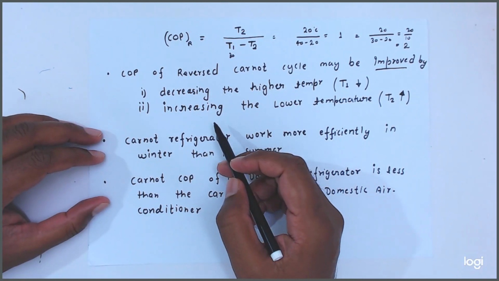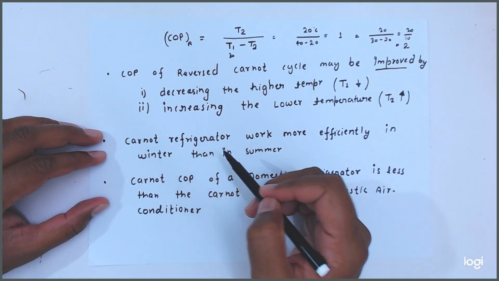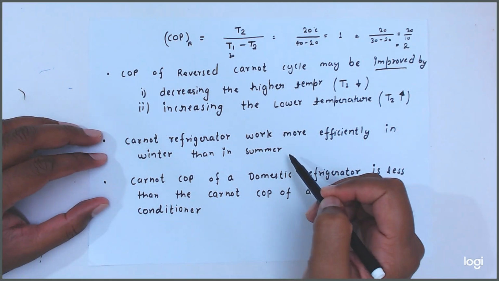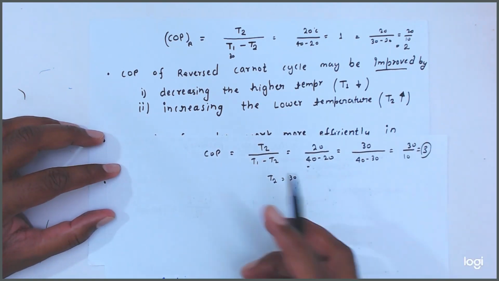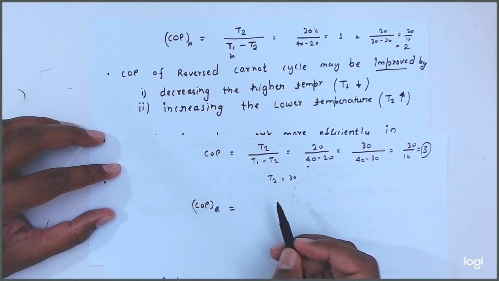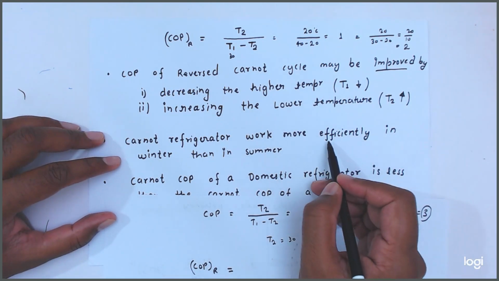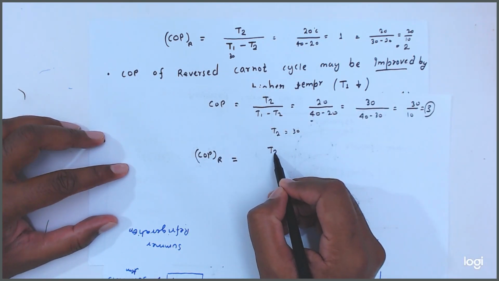So these are two methods by which we can increase the COP. A Carnot refrigerator works more efficiently in winter than in summer. Why? Because in winter what happens friends?